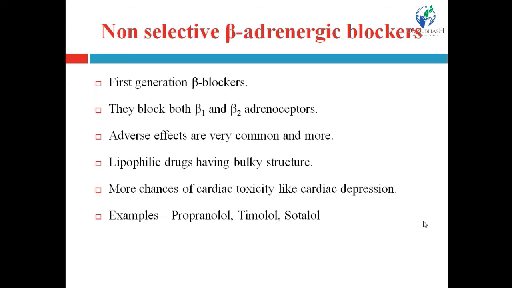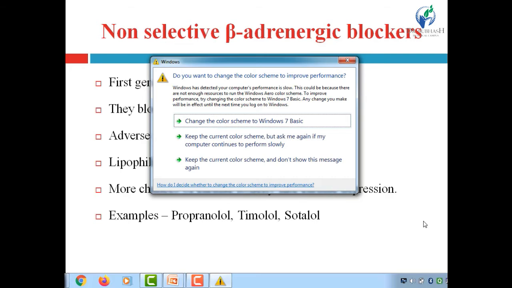That's why the lipophilicity of the drug increases, and they bind more to the beta-1 and beta-2 receptors and produce different side effects. Examples are propranolol, timolol and sotalol.